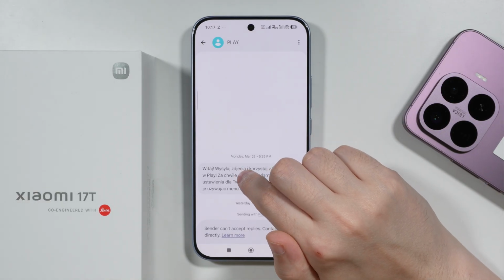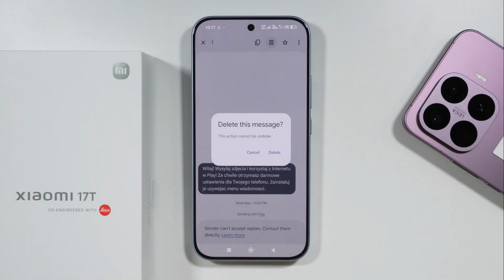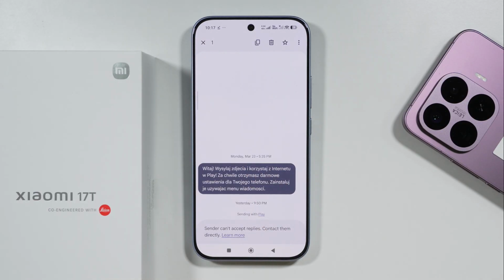Unfortunately, if you decide to remove individual message or messages, then in that case we have this information that this action cannot be undone. So if you delete a message like that, it is permanent and it is not possible to recover it. Perhaps in the future there is going to be an update for the Google Messages app where we will have the option to recover deleted messages, even if they are like individual messages.